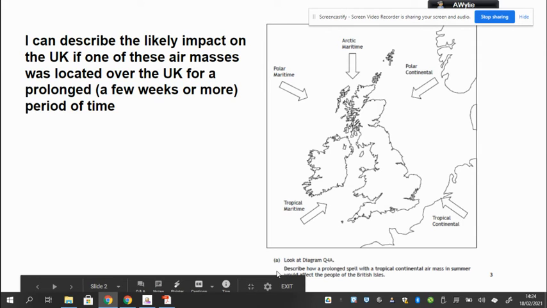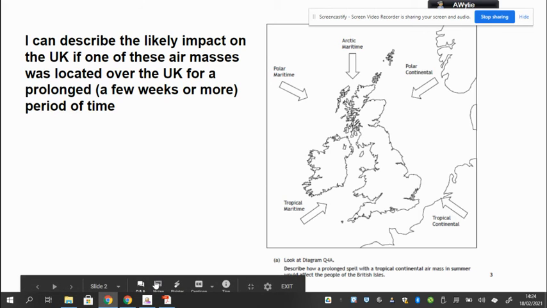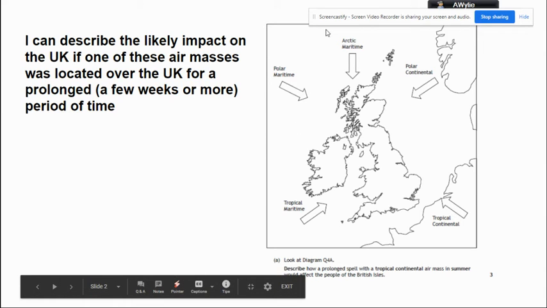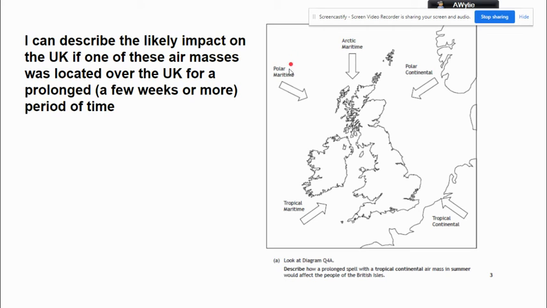So the first thing I would suggest you do is write down the learning outcome. Once you've written it down, let's review each of the air masses and the type of weather, and you can do this through some bullet points. If we examine the first part of the name of an air mass, it's either polar, as we can see here, or it's tropical, as we can see down here. Or actually, one can be Arctic.